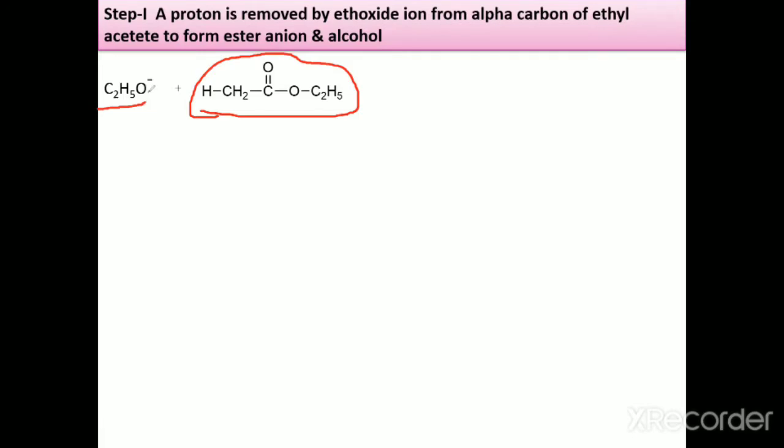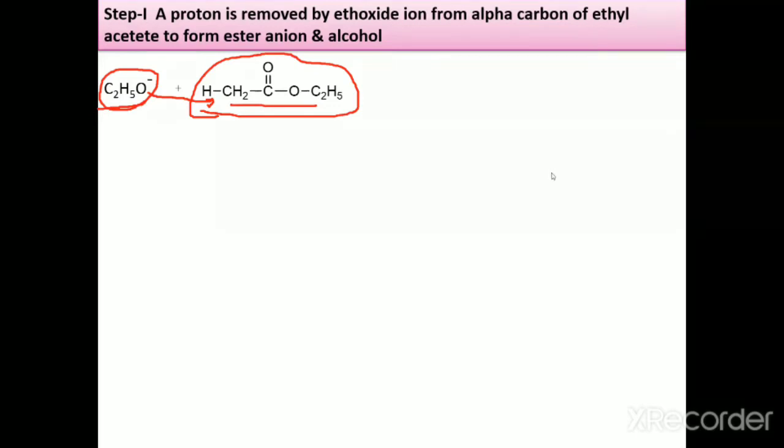This sodium ethoxide removes the proton, this one. This proton will be removed by the sodium ethoxide, or ethoxide ion. Due to the loss of this proton, it forms the ester anion.